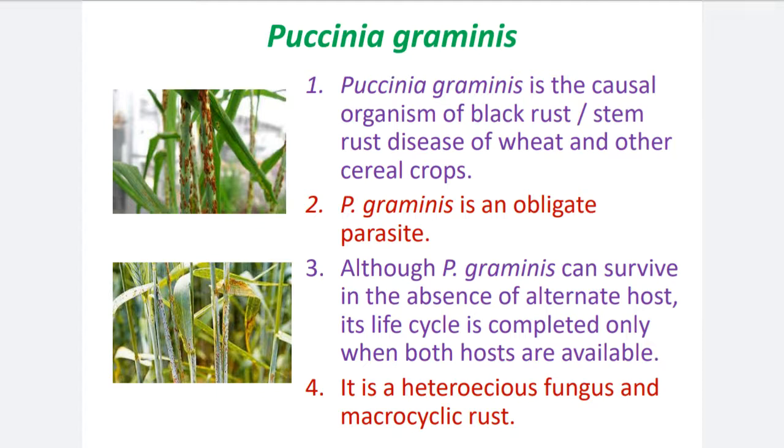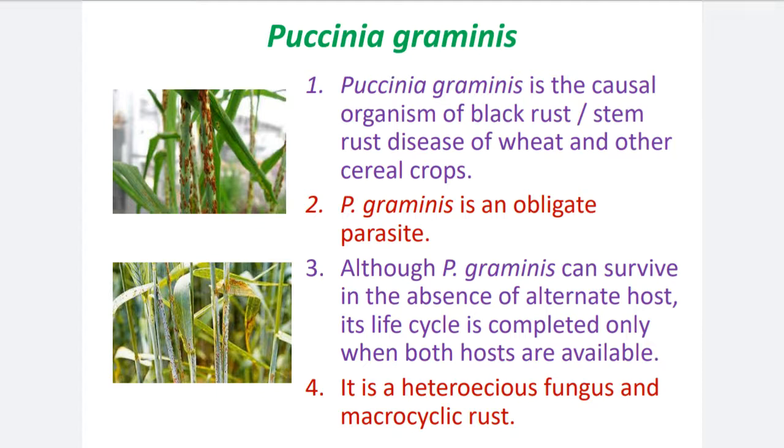So in today's lecture we are observing the life cycle of Puccinia graminis, the life cycle of black rust of wheat or stem rust of wheat. Then the second point, Puccinia graminis is an obligate parasite. Obligate means obligatory, compulsory. An obligate parasite means that without its host plant, it cannot complete its life cycle. Such fungi are called obligate fungi or obligatory fungi.